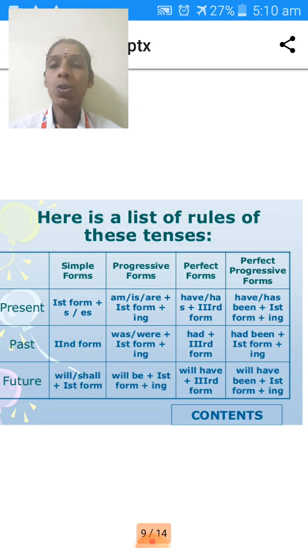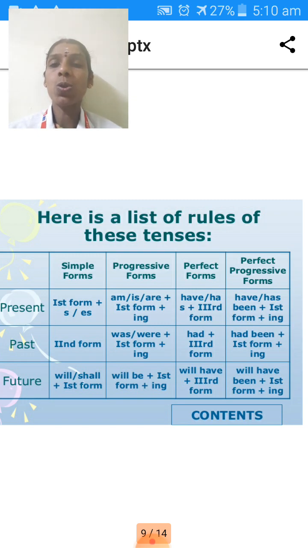First we will move on to the simple present. In the simple present tense you use the first form of the verb and s/es. While using the present continuous tense, you have to use am, is, or are: is for singular, am for first person, and the first form plus ing.